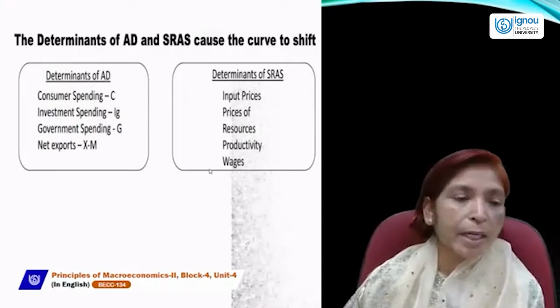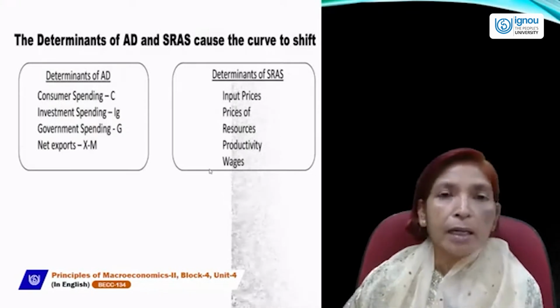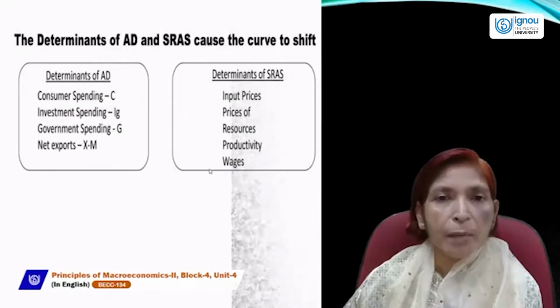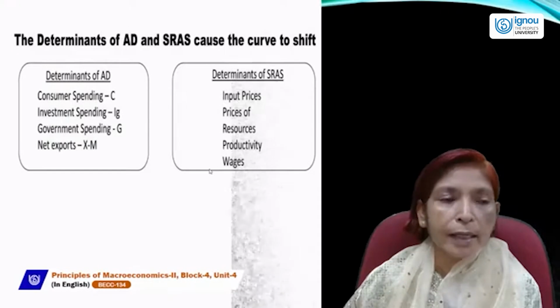So, what are the determinants of aggregate demand? Like we know that there are four components of aggregate demand in a four sector economy, like C, I, G, and net export.